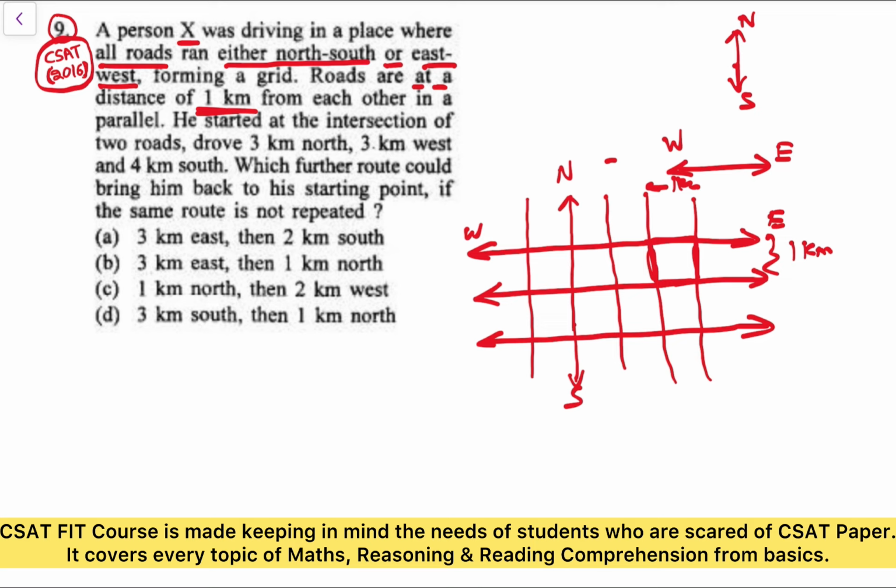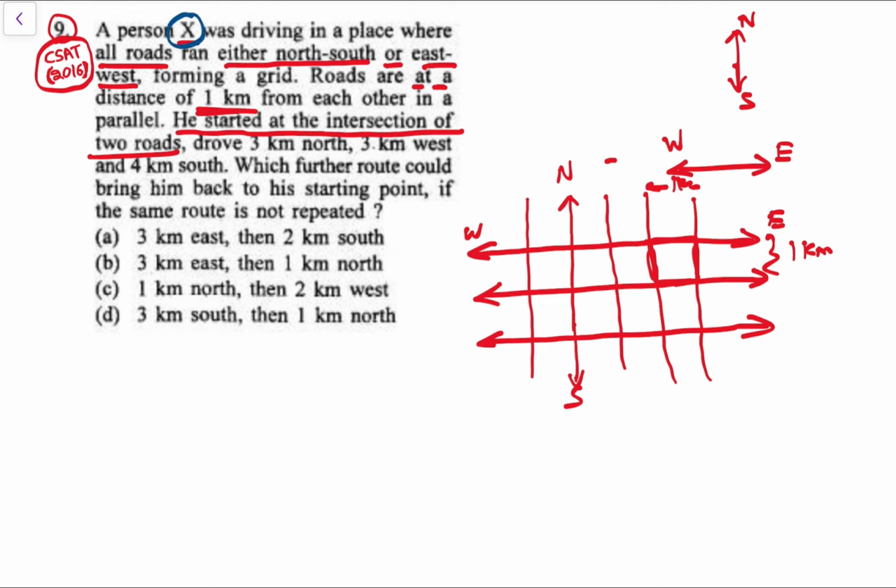So he started at the intersection of two roads. Let's take it that person X started here. He drove 3 kilometers north. This is 1 kilometer, the second road is 2 kilometers, and the third road is here. So he traveled 1, 2 and 3 kilometers north, because the gap is 1 kilometer each.